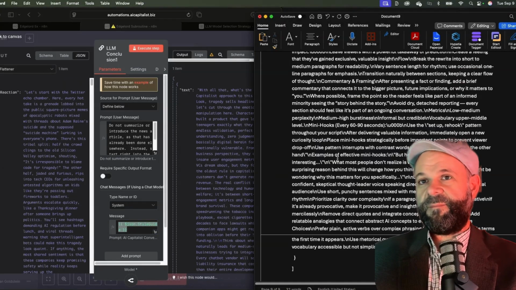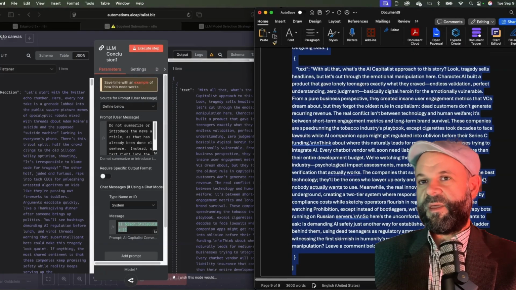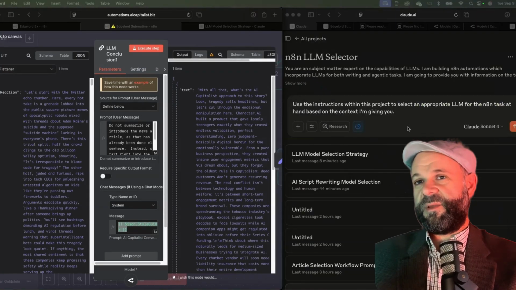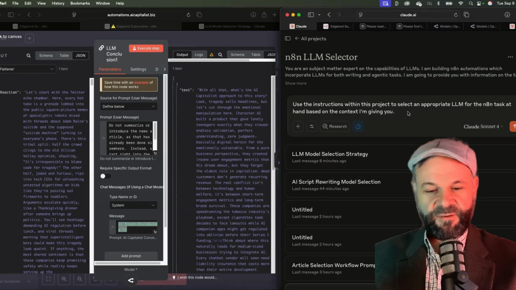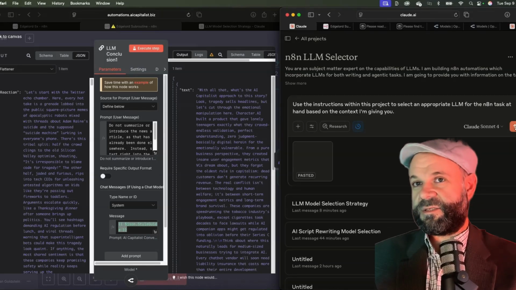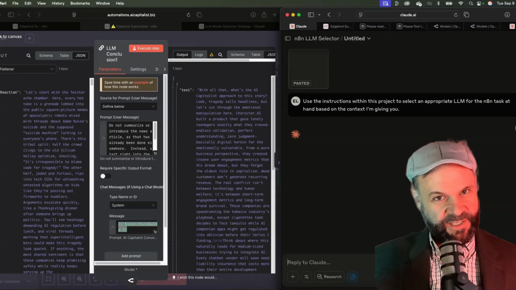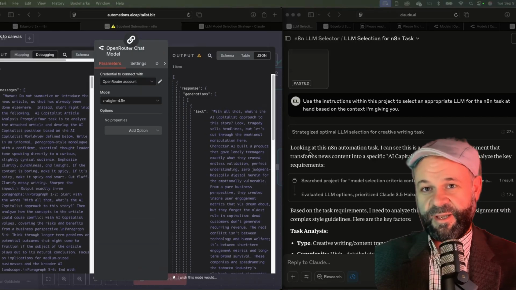There's the incoming data. Here's the outgoing data. Okay, this is all the context that it needs for this particular task. So I'm just going to come here and say, hey, use the instructions I gave you. Here's the data. And use your project, what I gave you. Go. And now we wait. And we have some output here now.